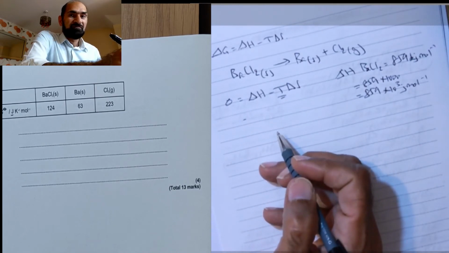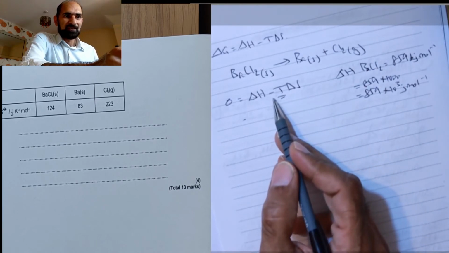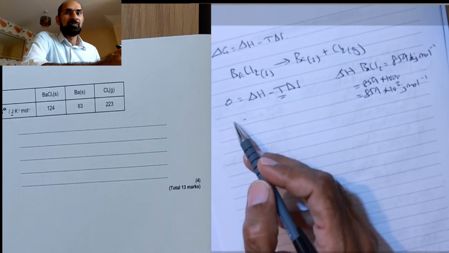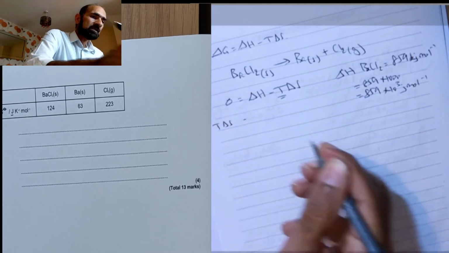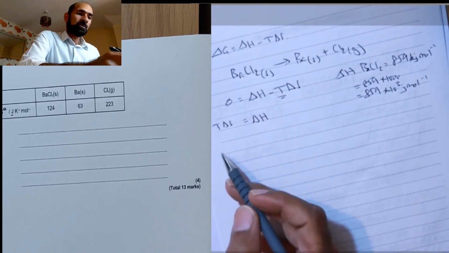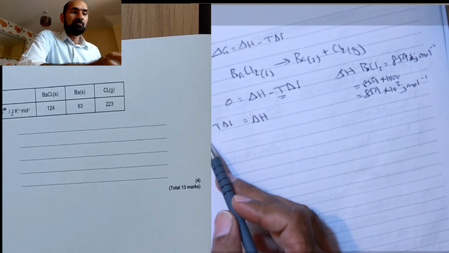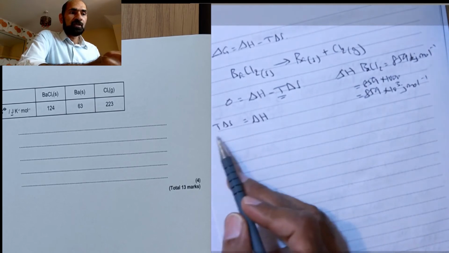Very simple. Because it's minus, I'm going to move all of that around to give me plus. So it would be T delta S equals delta H. Still not finished yet, so I divide both sides by delta S. Why?